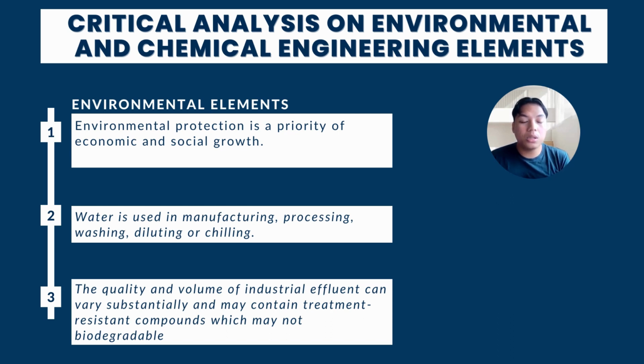Next, water, which is the most essential element for life on Earth, is used in the manufacturing, processing, washing, diluting, sealing, or transportation of a product. Water is also needed by smelting plants, petrol refineries, and companies that manufacture chemical, food, and petrol products. The quality and volume of industrial effluent can vary substantially depending on the industry producing it. It may or may not contain treatment-resistant compounds or may not be highly biodegradable.